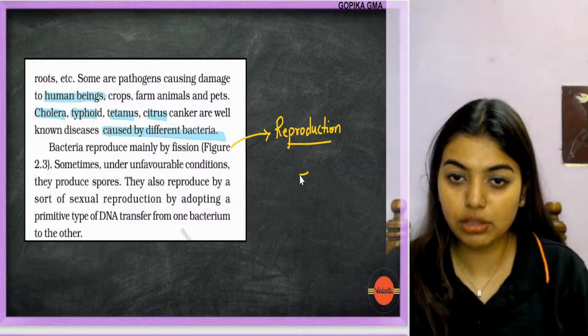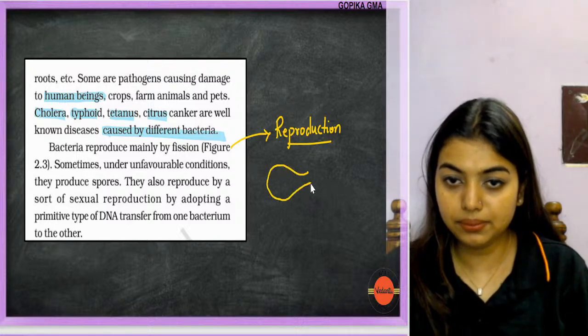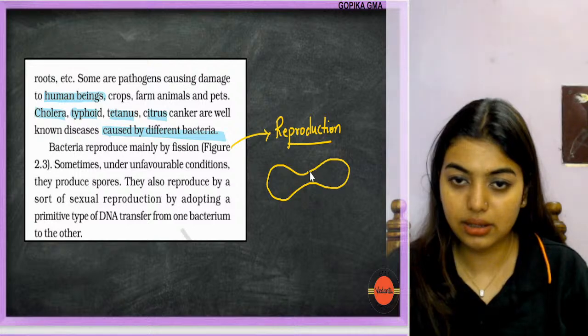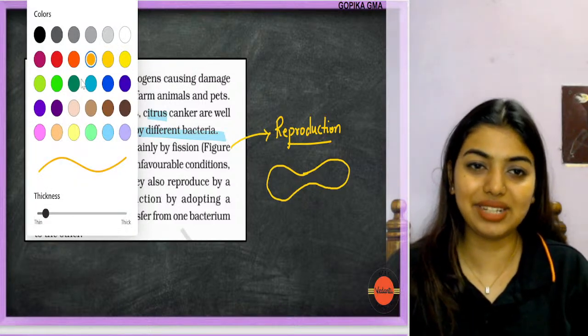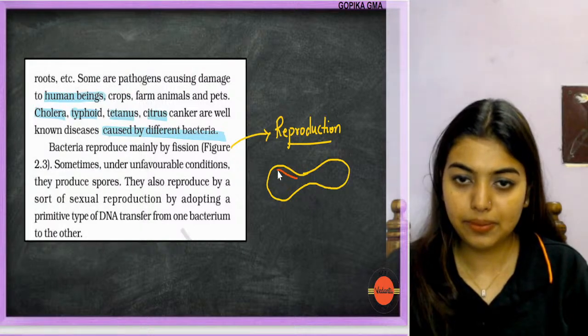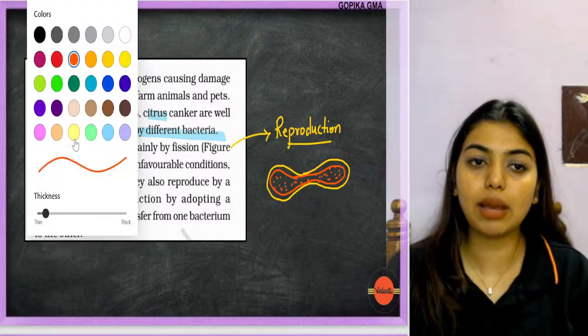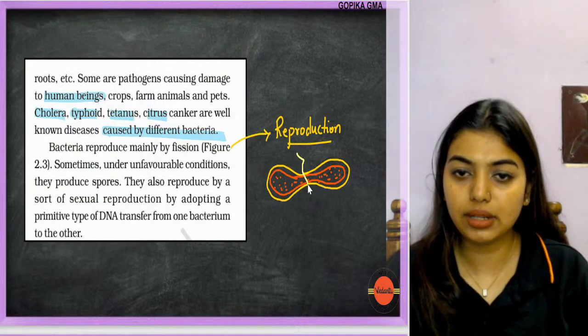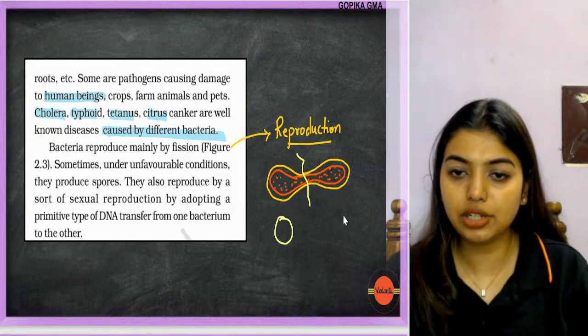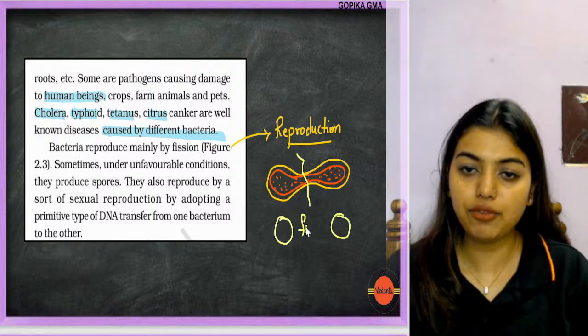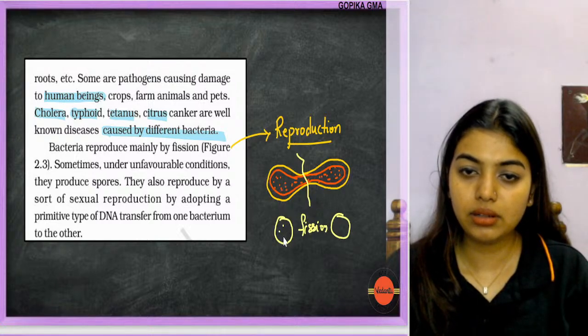So students, if I draw the bacteria, okay, this is one diagram given in your NCERT as well. A similar diagram, it can't be the same, but yeah, similar. Now if the reproduction has to happen, it will happen with the help of fission, right? Fission will happen. This will become a complete individual, this will become a complete individual. That is the first thing they have told.